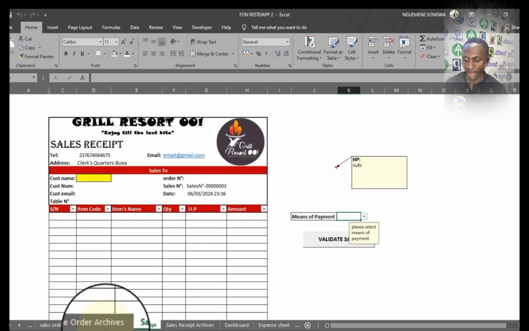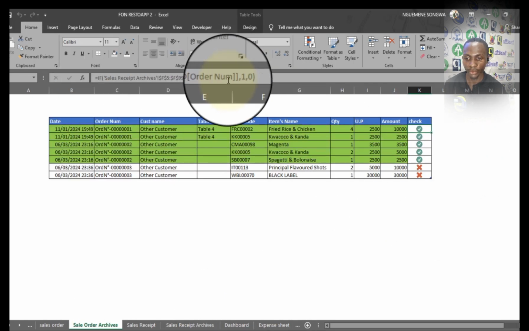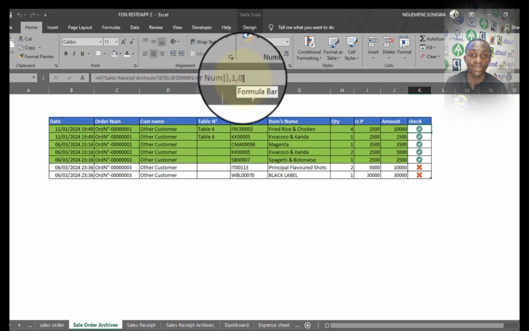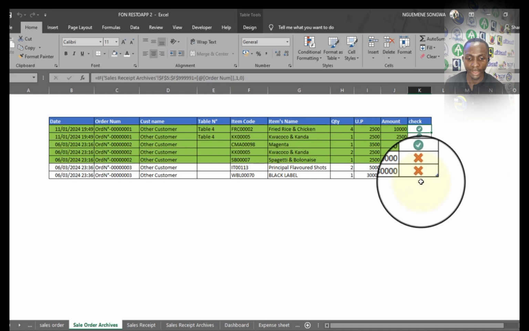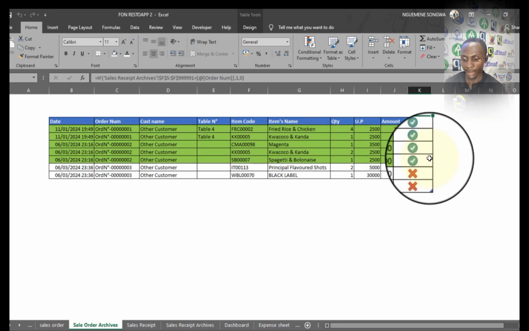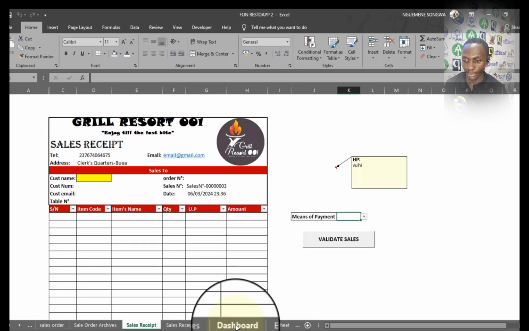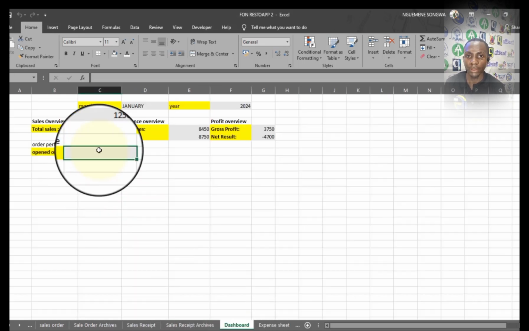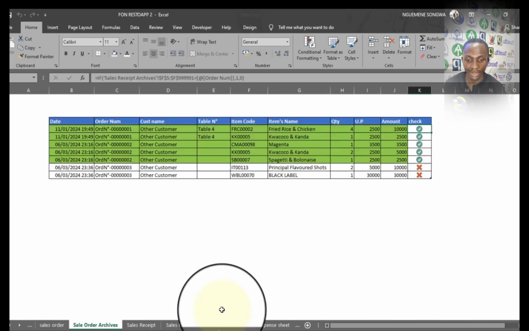So then come here. It is very important to note that it has been made in such a way that when an order is completed, it shows 1, and when the order is not completed, it shows 0. So it is 1 that gives this conditional formatting of good, and it is 0 that gives this conditional formatting of X. So good for completed, 1 for completed orders and 0 for uncompleted. So I'll come to the dashboard and I'm just going to count the number of orders that are opened, which is the orders that at the level of the check show the figure 0.